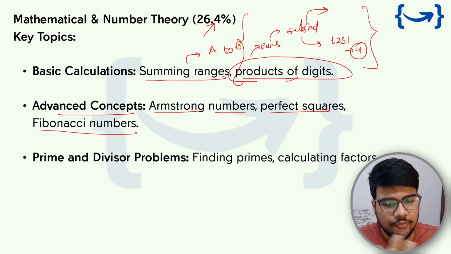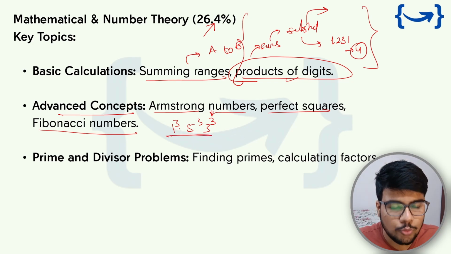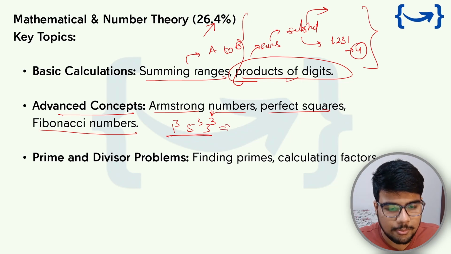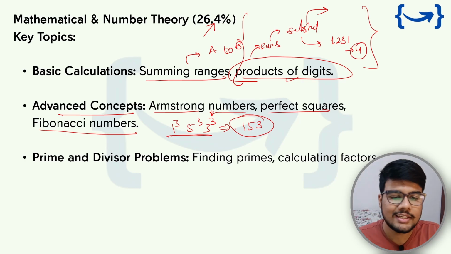Okay, now Armstrong number, I know everyone will be knowing: if you have 153, you take the square of it, or cube of it, it totally depends. Why cube? Because the length of this number is 3. That's why we are cubing each and every digit present in this number, and you will end up getting 153 in the end.